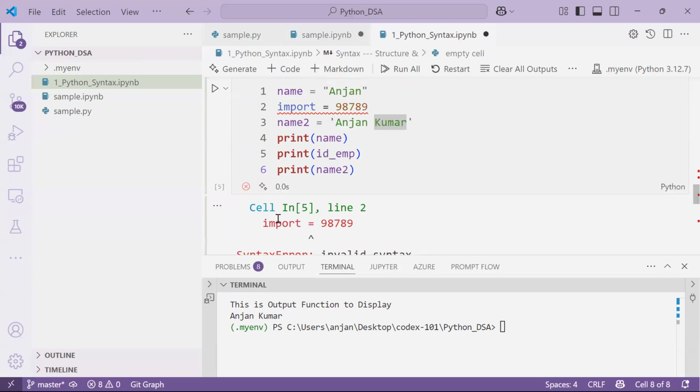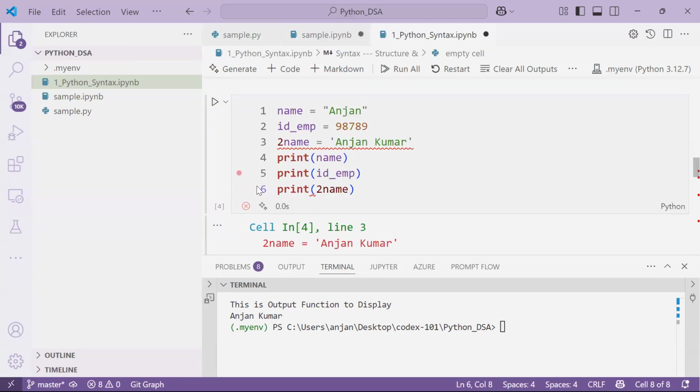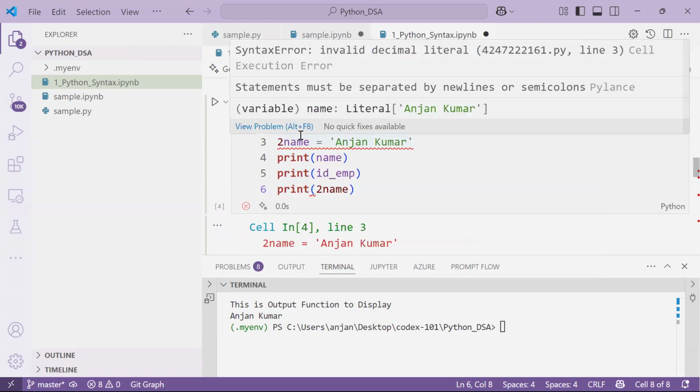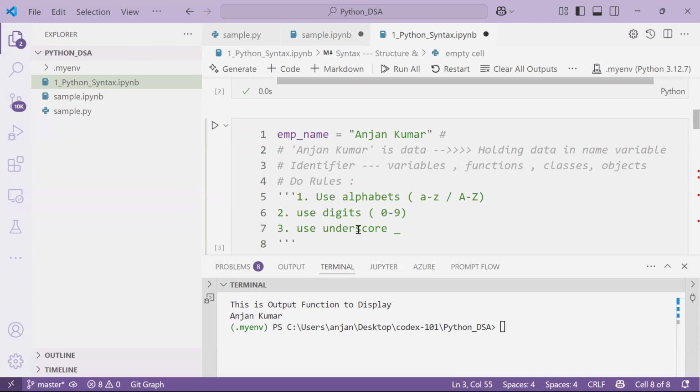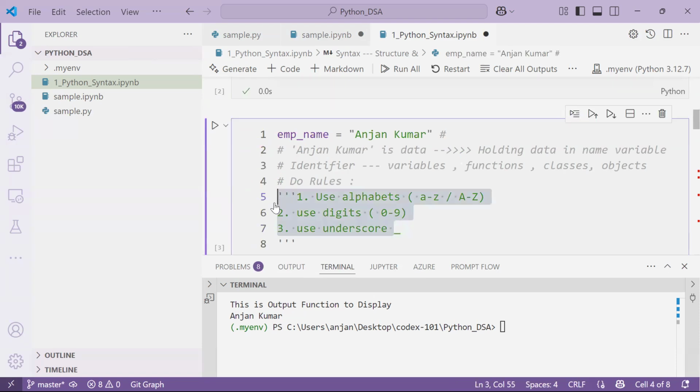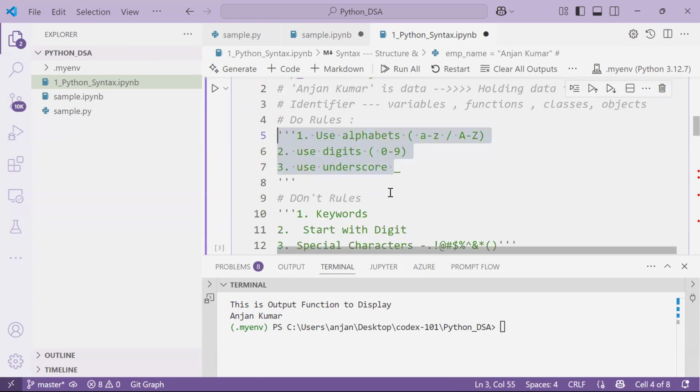And if I'm using keywords, you may get an error. And if I start with digits, you will get an error. We won't get an error when we are following only the do rules, followed by the don't rules. Okay, you need to remember these do rules and don't rules. Any questions, guys?